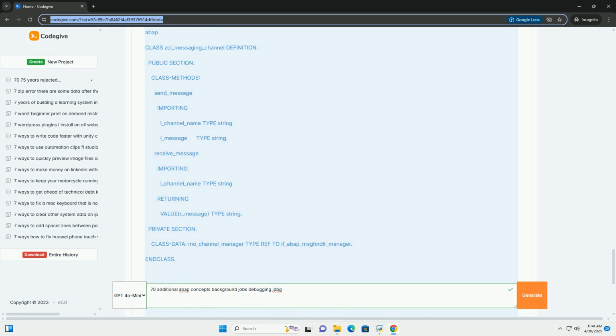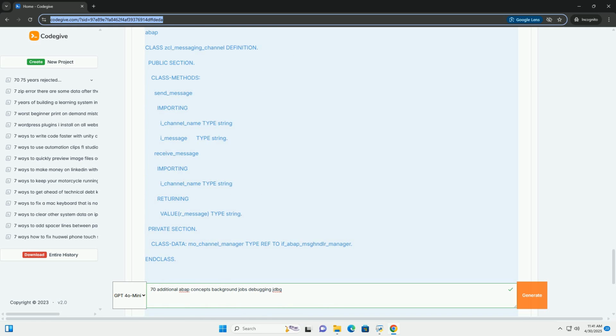* Example: scheduling a background job, more detailed. ABAP. REPORT z_background_job_example. PARAMETERS: p_repid TYPE sy-repid OBLIGATORY, "Report to execute. p_param TYPE string. "Parameter for the report. START-OF-SELECTION. PERFORM schedule_job USING p_repid p_param. FORM schedule_job USING i_repid TYPE sy-repid i_param TYPE string.